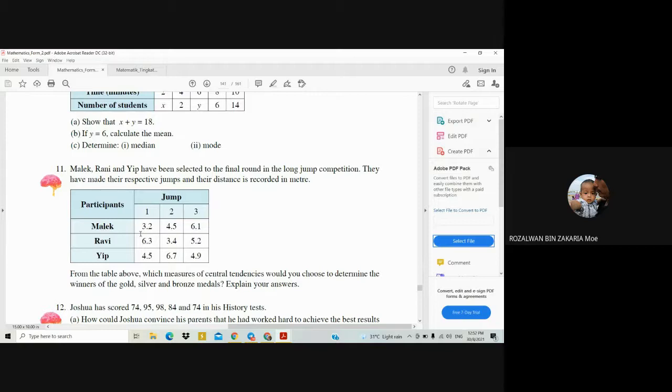So you have to calculate the mean for Malik, for Rawi, and for Yip. After you know the mean for these three athletes, you will know who will get the gold, silver, and bronze medal.